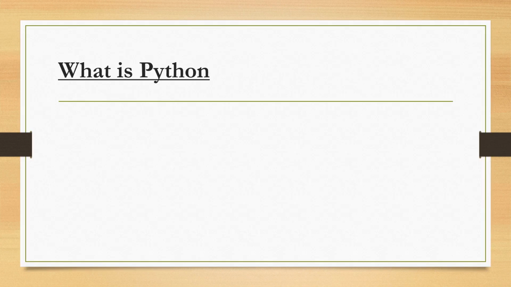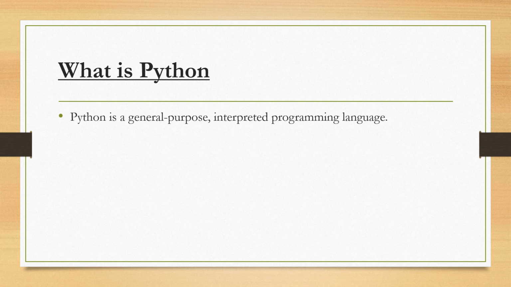First of all, we are going to see what is Python. Python is a general purpose interpreted programming language. It is a programming language which is used for various purposes, and we are going to see the purpose of Python, what the applications are, in the further slides.